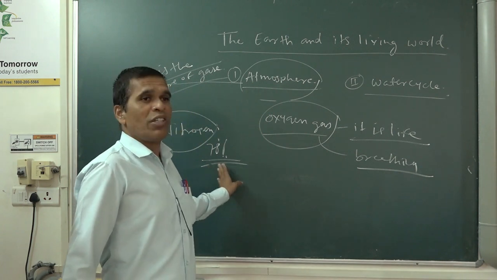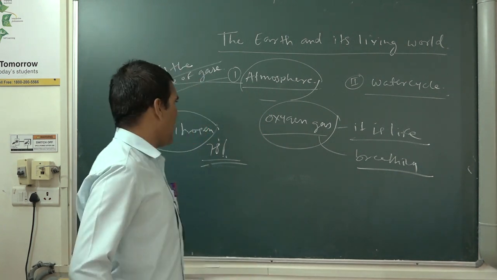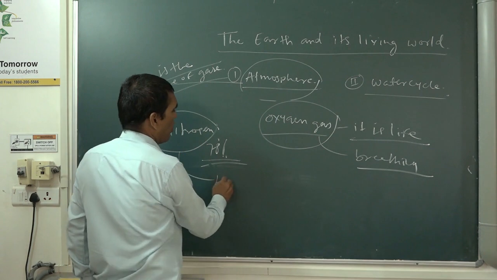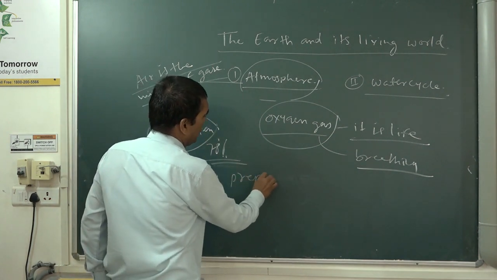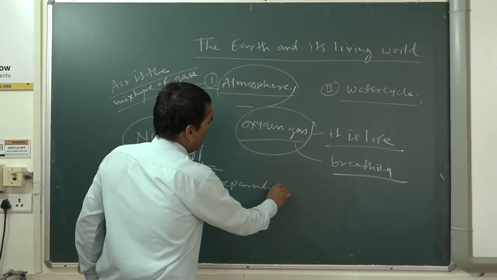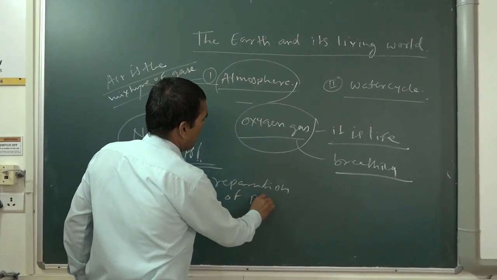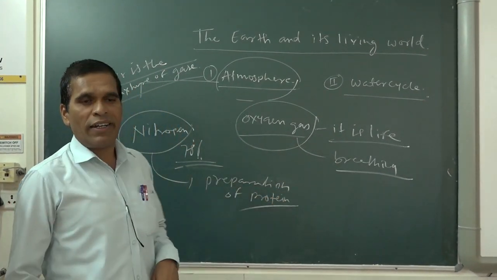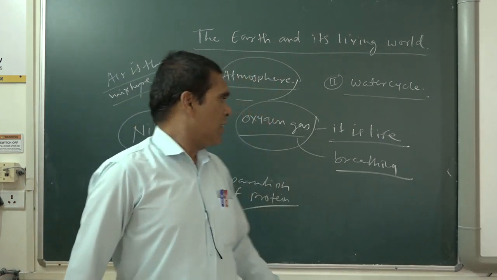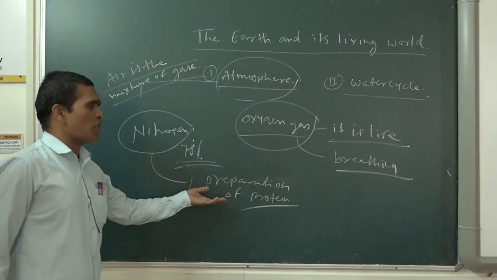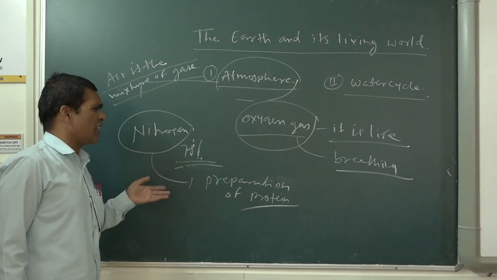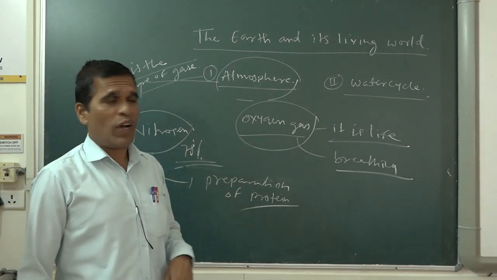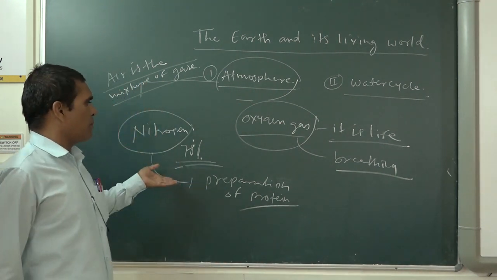The nitrogen gas is useful for the preparation of protein. Plants require nitrogen for the preparation of protein. Plants take the nitrogen, and that's why they make the protein.